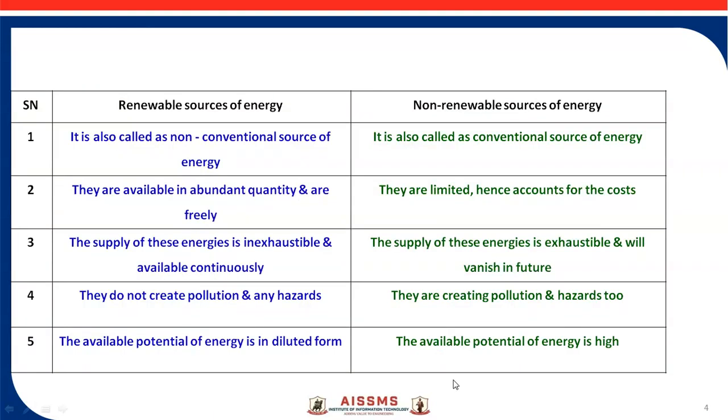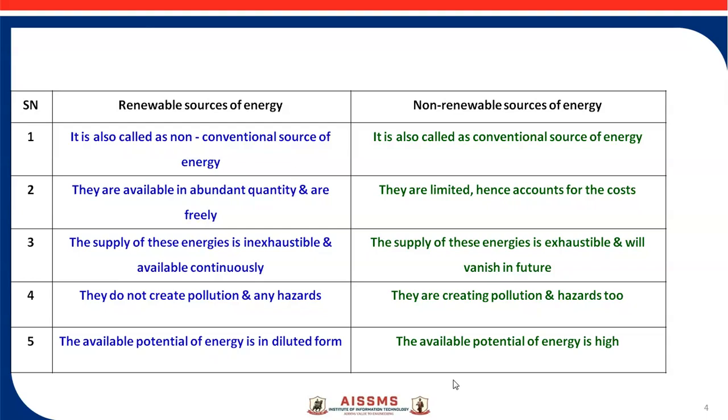Now the classification of renewable and non-renewable energy. Renewable energy is also called a non-conventional source of energy. Non-renewable is also called a conventional source of energy. Availability of renewable energy is in abundant quantity and freely, while non-renewable energy is limited and available at a cost. The supply of renewable energy is inexhaustible and available continuously. The supply of non-renewable energy is exhaustible and will vanish in the future. Renewable energy does not create pollution or any hazards, while non-renewable energy creates some pollution hazards also.